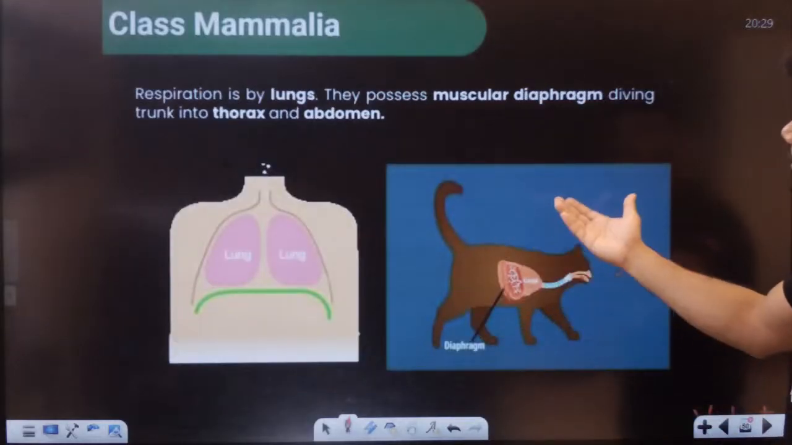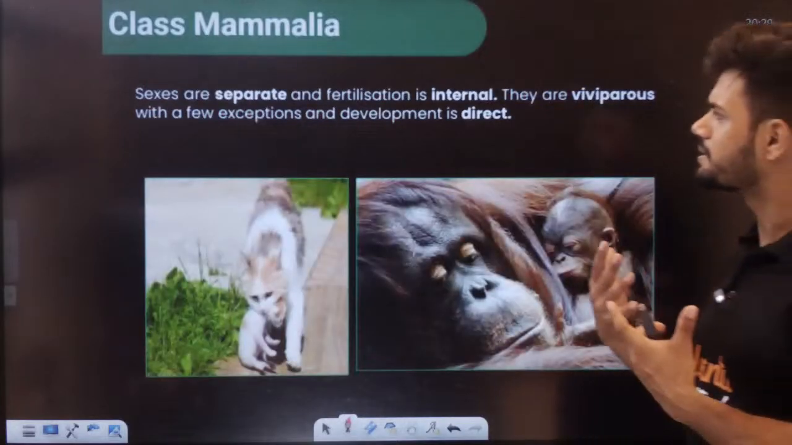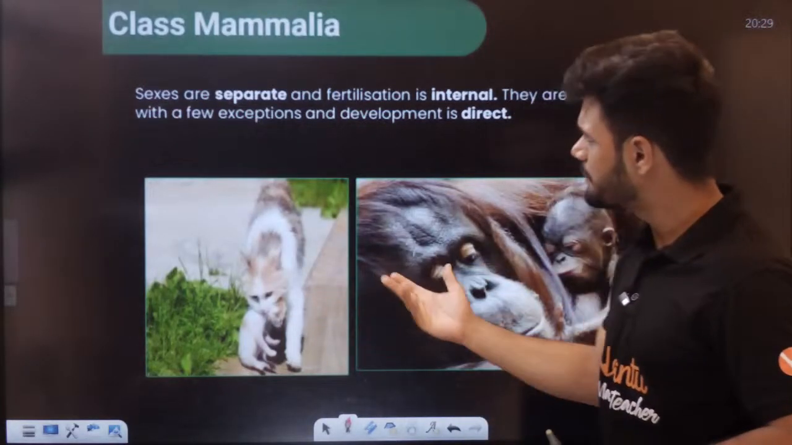We have lungs. We have a muscular diaphragm, right? Thorax, abdomen, everything. We are advanced, students. We are very advanced, right? Sexes are separate. Male and female are separate, right?